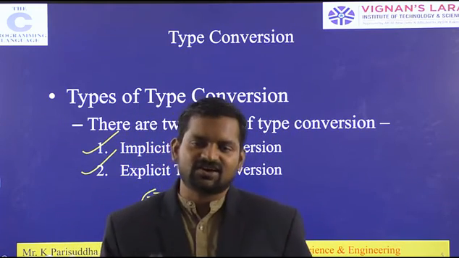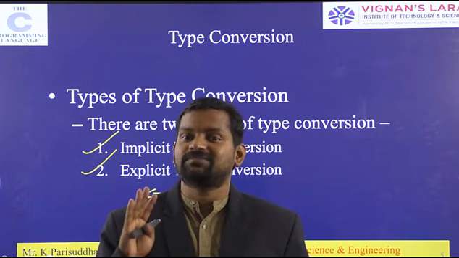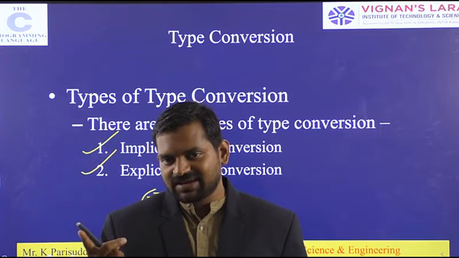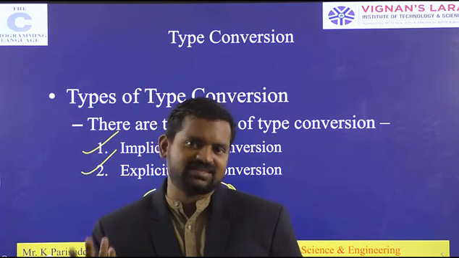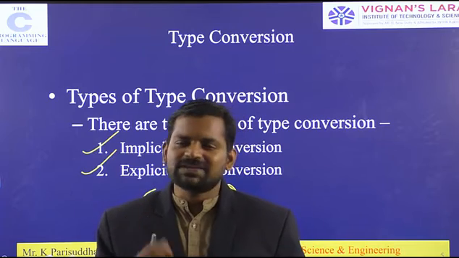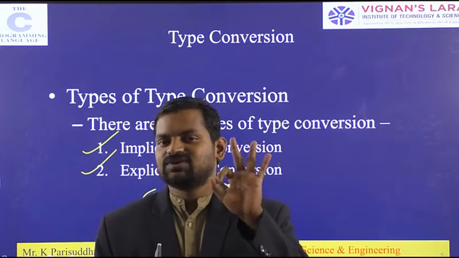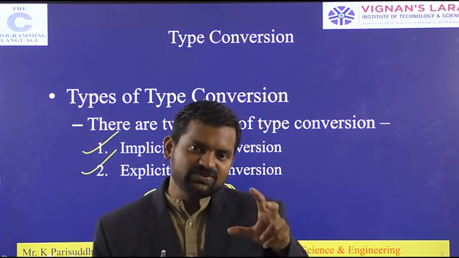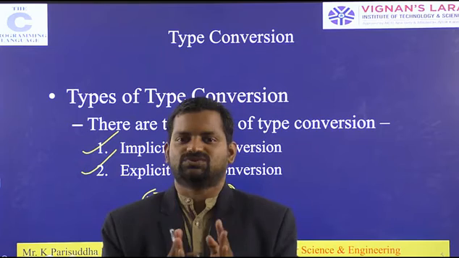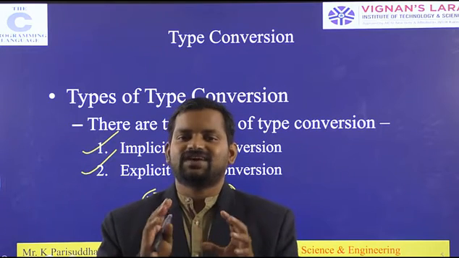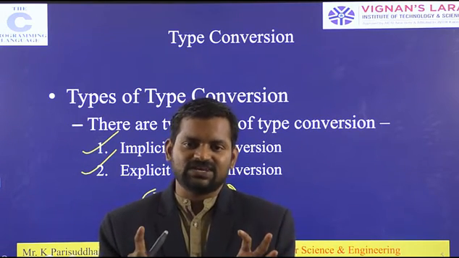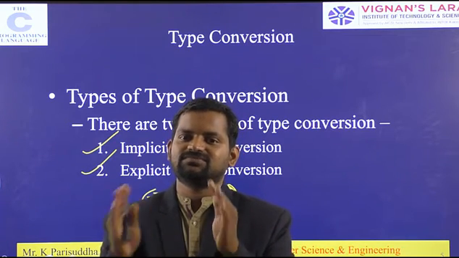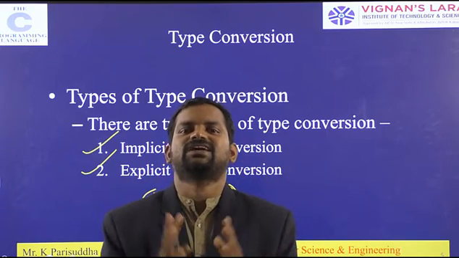Implicit is automatically done by the compiler, not by the user. Explicit is not automatically converted by the compiler; it is converted only by the user. How? If an expression gives some value, that value has to be converted to the required data type, just before it you give the particular data type in brackets.